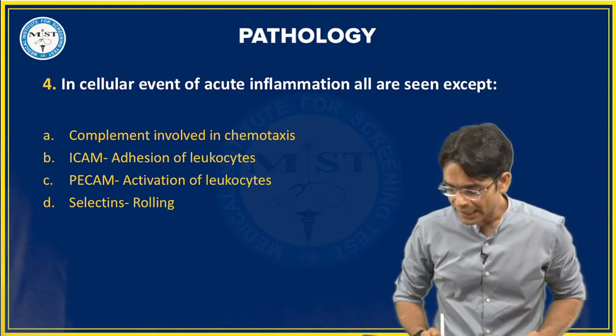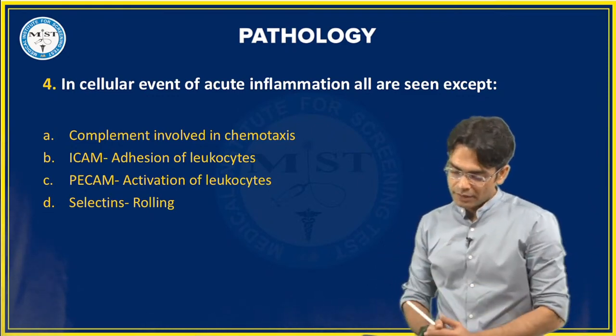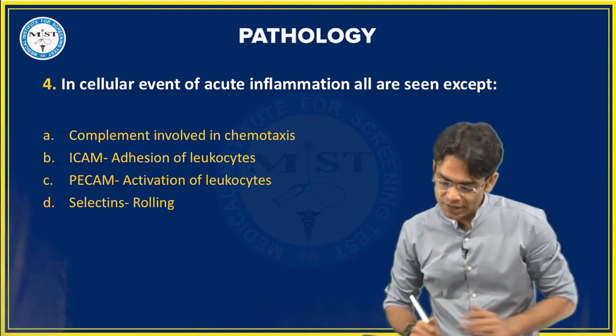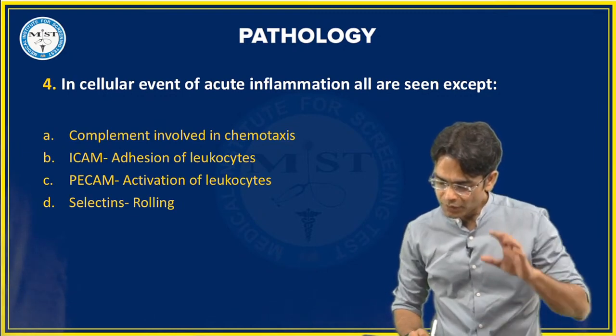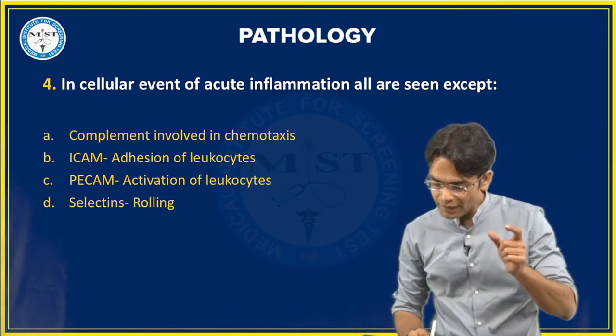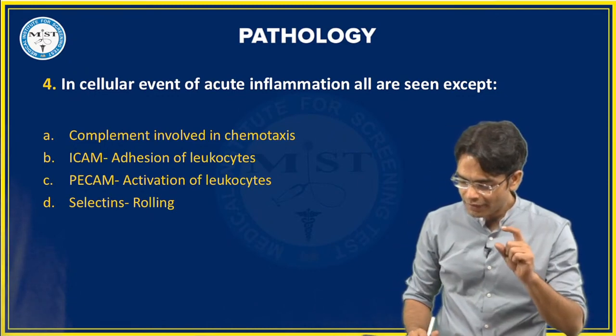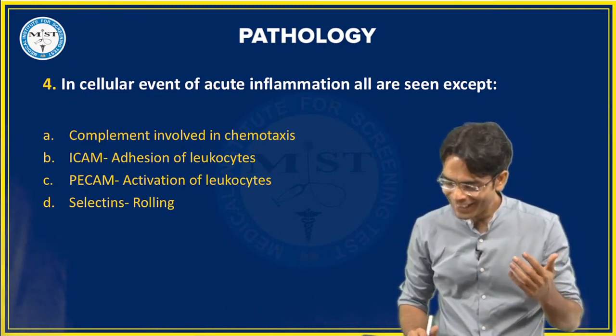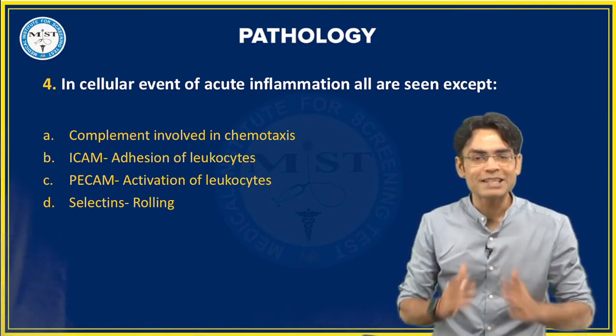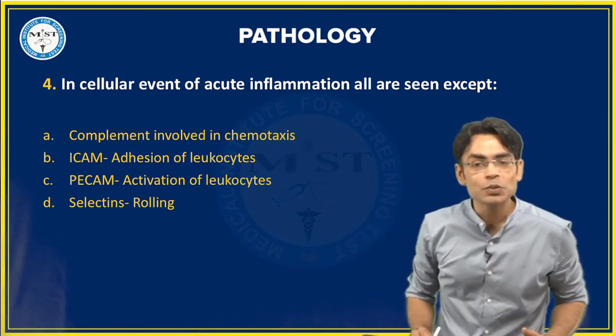Okay, somebody has said A, then B, then Ritvika you are saying A, C, Pushpendra C, Alok. So there are mixed options. Let's see that. Beta, complement is used in chemotaxis.